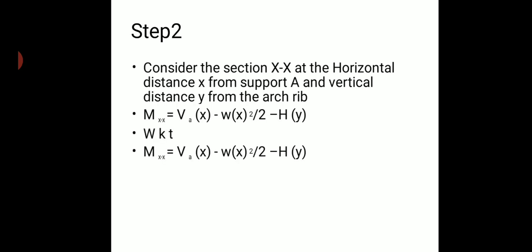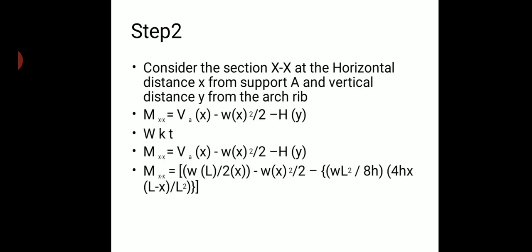Here, after substituting the values of Va and H, we get the equation like this. After solving this equation, all the values cancel each other, so that I get the moment about the section xx equal to 0.